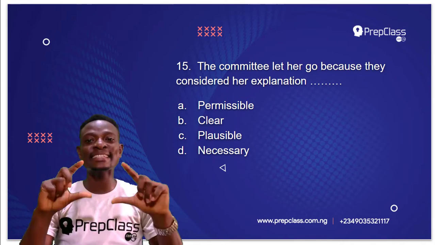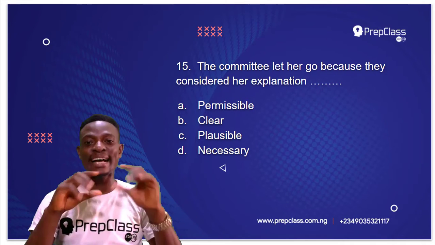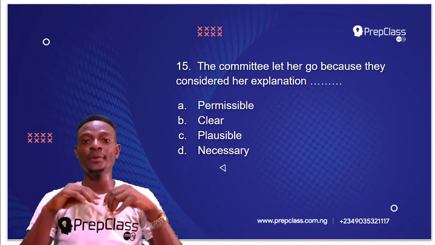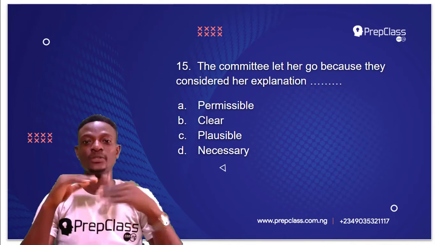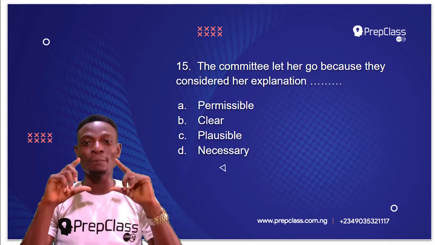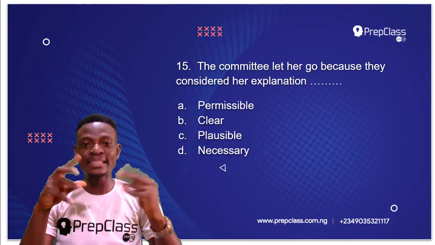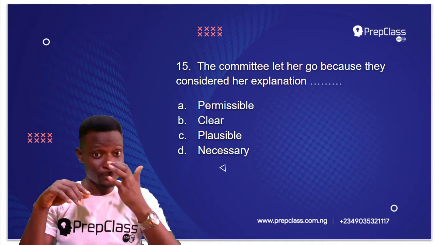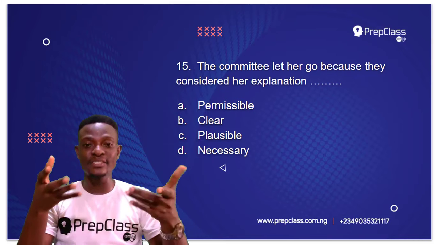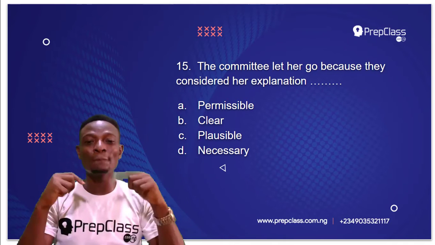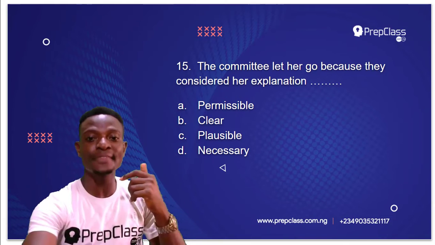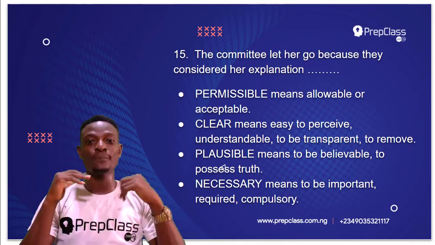The committee let her go because they considered her explanation dash. Remember, we have to select the option that will best complete this sentence. The options we have are permissible, clear, plausible, and necessary. So which of these options will best complete this sentence? Let us define the options one after the other. The first option is permissible.